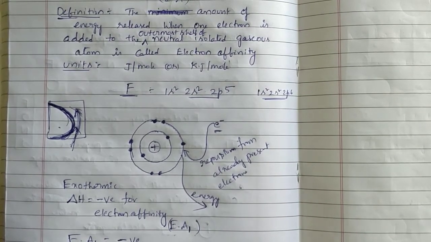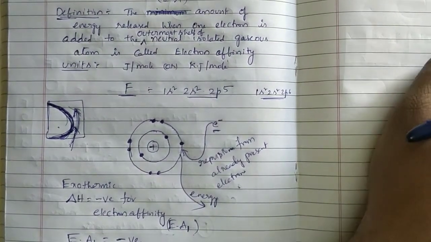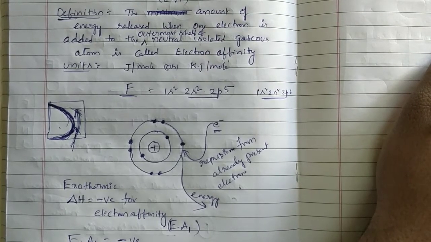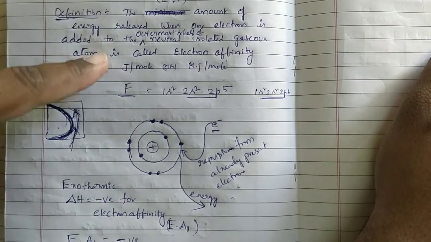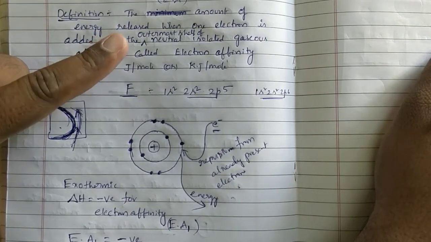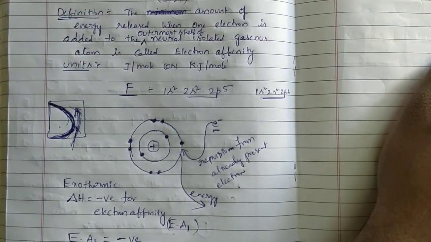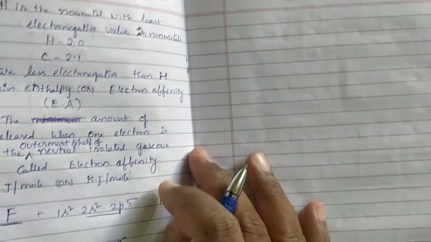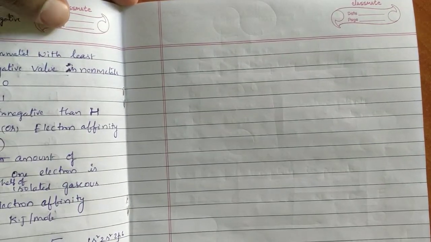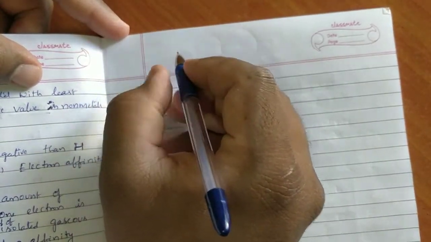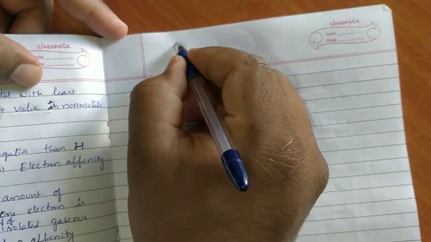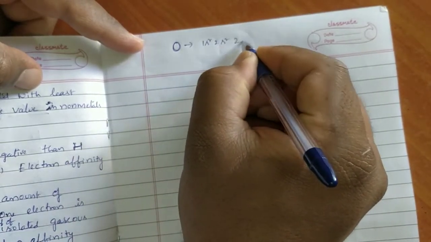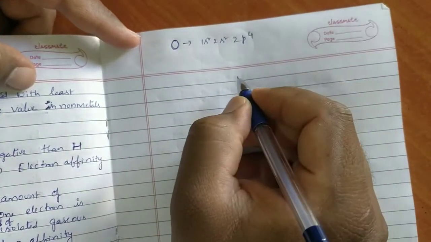How can we explain EA2 and EA3? By considering the oxygen atom, we can explain. Is it okay? Let us see what happens with the oxygen atom. I hope the definition of electron gain enthalpy is clear for you. Now let us see EA1 and EA2. Let us consider oxygen. Oxygen electronic configuration is 1s2, 2s2, 2p4.